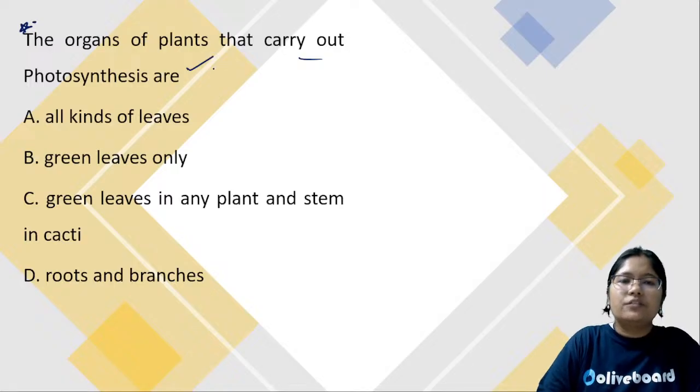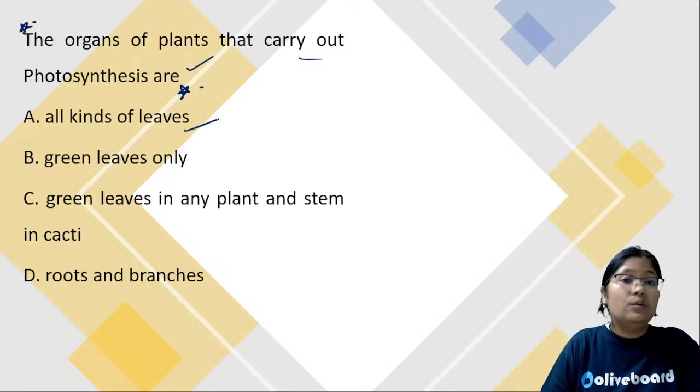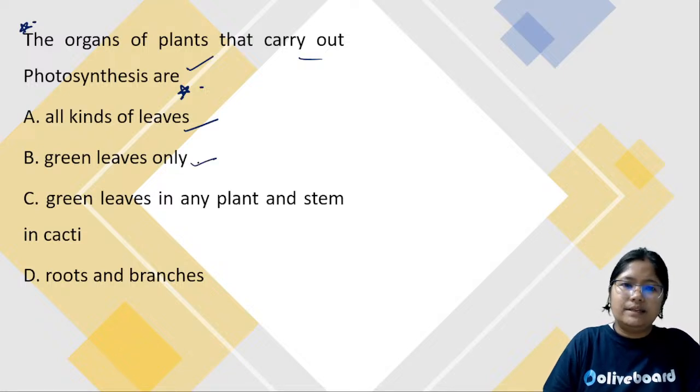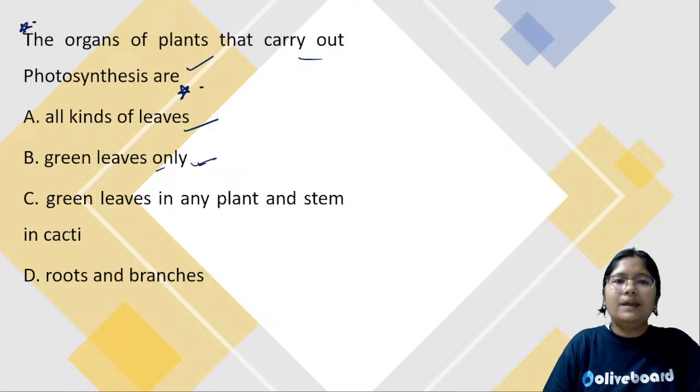The organs of plants that carry out photosynthesis are. Which organs of the plants carry out? For all kinds of leaves they will carry out. What if yellow leaf? What if red leaf? Green leaves only. Yes, green leaves definitely, but only. Let us see ahead. Green leaves in plant and stem in cacti.